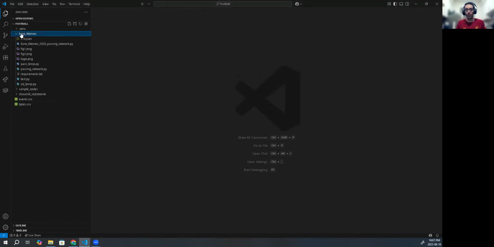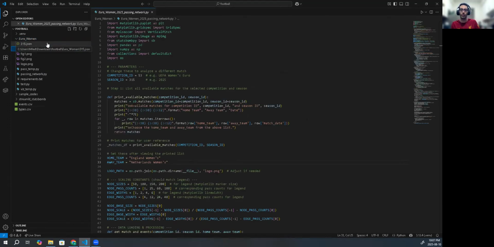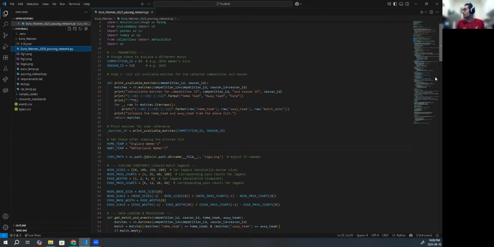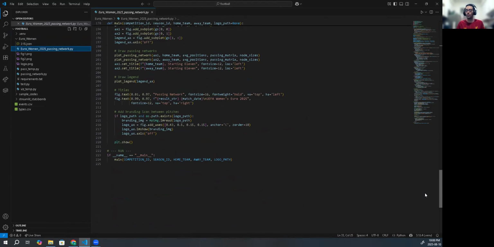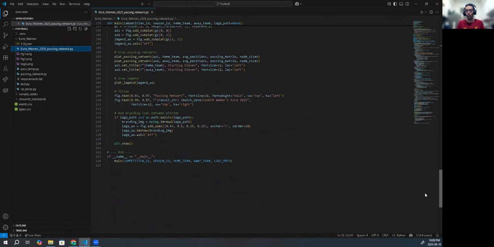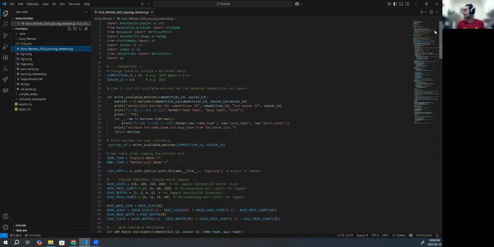So let me first show you the end product. This is a file and I'm gonna share them all in my GitHub and provide the link to my GitHub in the description of the video as well. So first, this is the complete code of the visualization and passing network, all the code required in one full file. So this is the end product, which is just 200 lines. And it's gonna look like this when you run it.